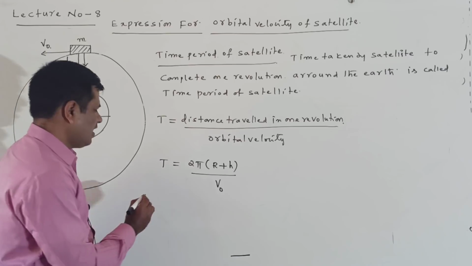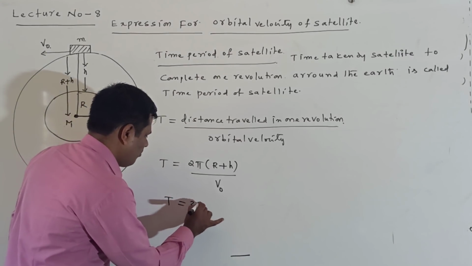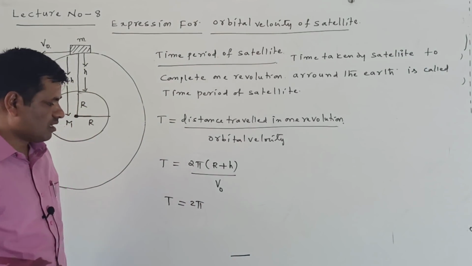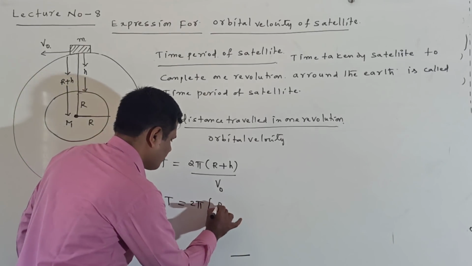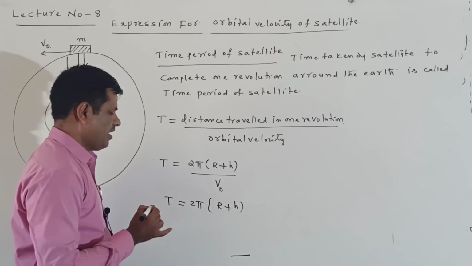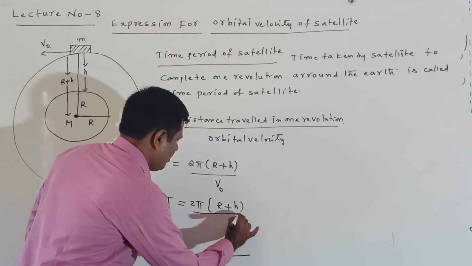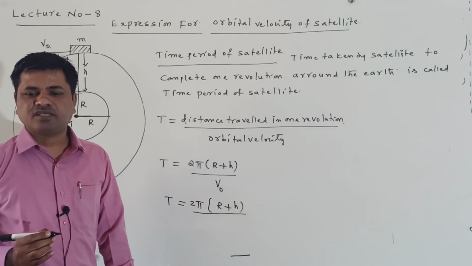So what are we getting here? T is equal to 2 pi into (R plus h) by v naught. What is the orbital velocity formula?